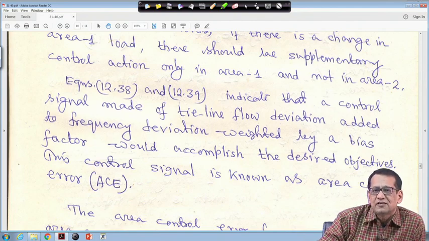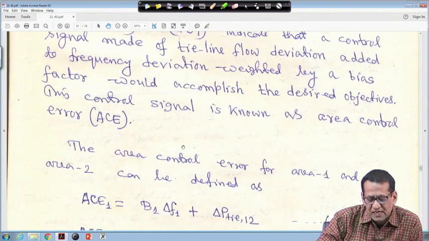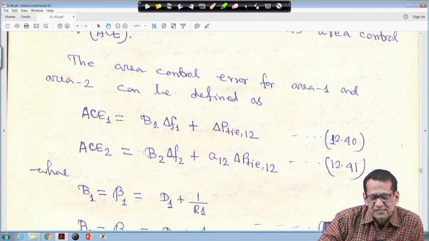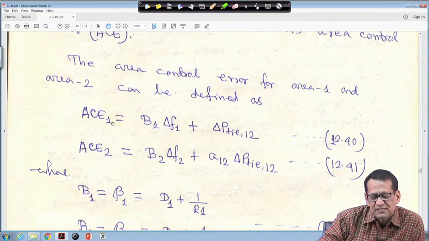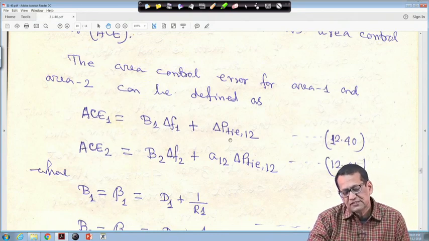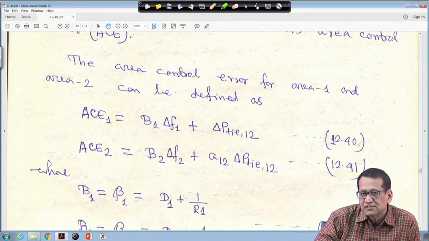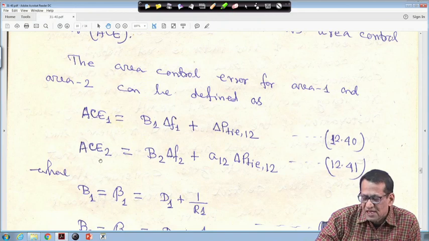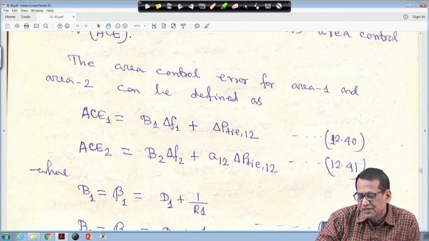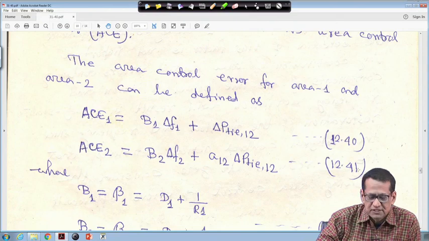because there is no load disturbance in area 2. So, the area control errors for area 1 and area 2 can be defined as: ACE 1, the area control error of area 1, is B 1 delta F 1 plus delta P-tie 1 2, this is equation 40, and ACE 2 is equal to B 2 delta F 2 plus A 1 2 delta P-tie 1 2, this is equation 41.